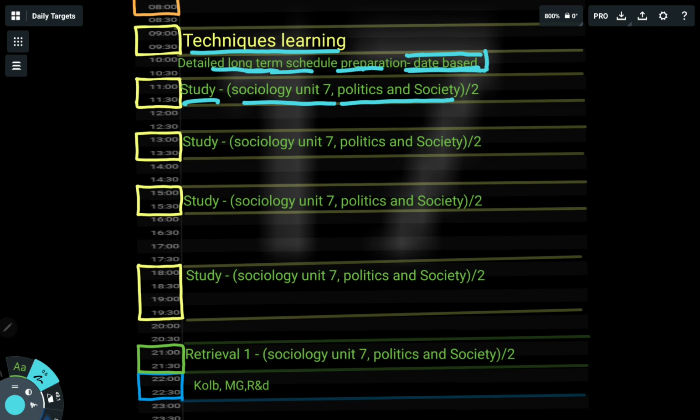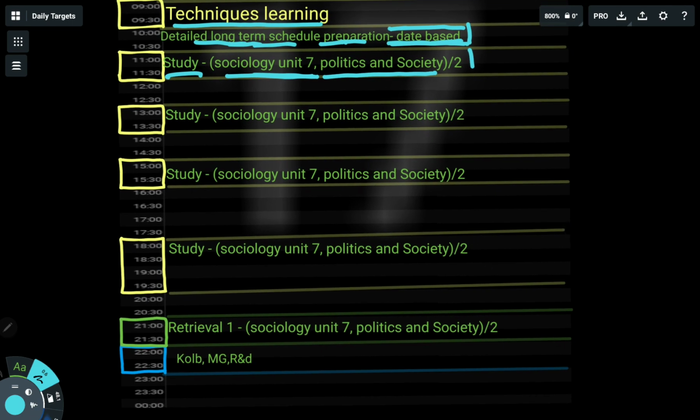Then from 11 to 12 I will study sociology unit 7, politics and society, half of it. So this is my main agenda of the day: I will study half of unit 7 during this study block, during 1 to 2, during 3 to 4, and during this buffer time, 6 to 8.